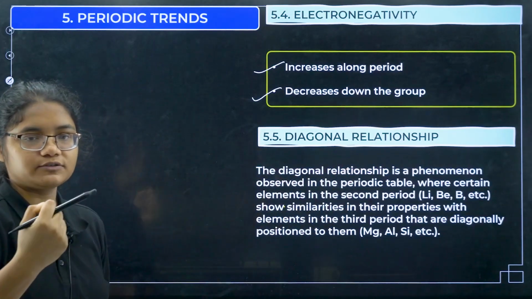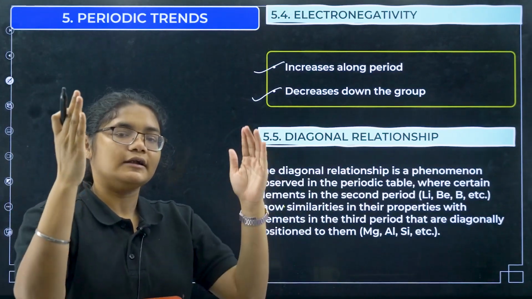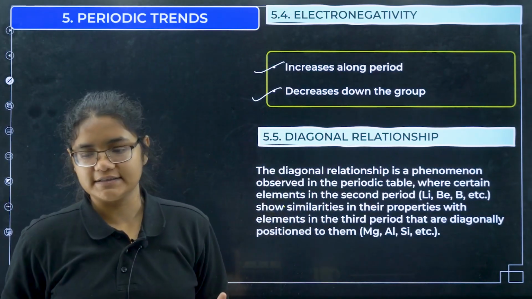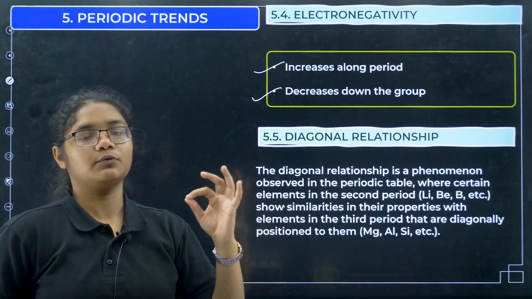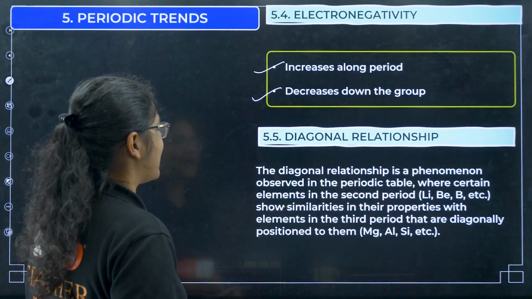Okay, next, electronegativity increases along a period because the size is small. Electronegativity will decrease down the group because the size is increasing.